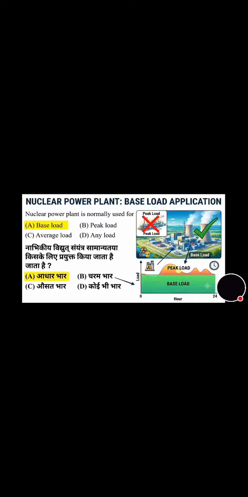You can see on the screen, which of the following quantities are same in all parts of a parallel circuit? Resistance, voltage, power, or current? And its correct answer is option B, that is voltage. Now we will move towards the last question of the video. Nuclear power plant is normally used for base load, peak load, average load, any load. And its correct answer is option A, that is base load.